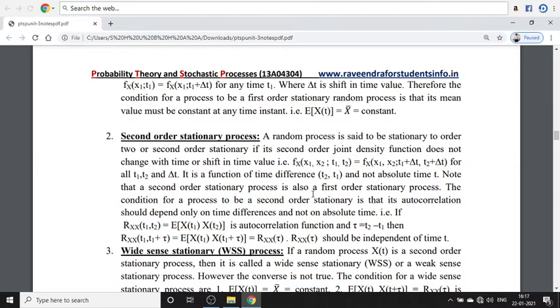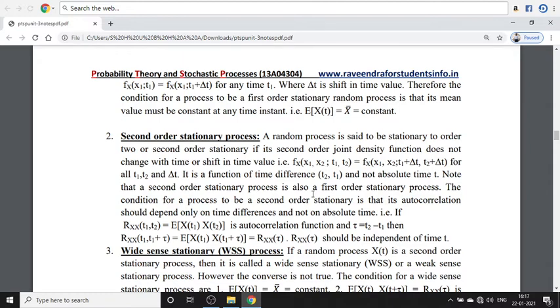In the first order process, we choose one random variable at one particular time. If the time shifts to the positive or negative side, or to the left or right, the mean remains constant. That is called a first order stationary process.